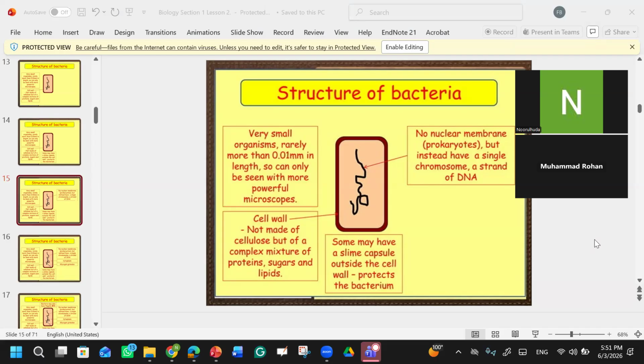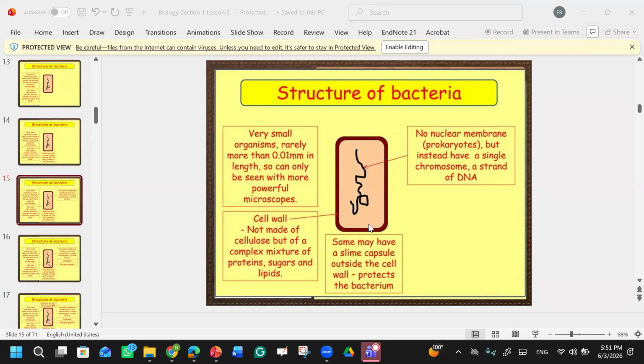Okay. I was telling you that if you see this nuclear material, what is this nuclear material telling us? Is it bounded in some organelle, or is it just spread out? If you see this black color nuclear material, is this bounded by an organelle, is there any membrane outside it? There is no membrane.